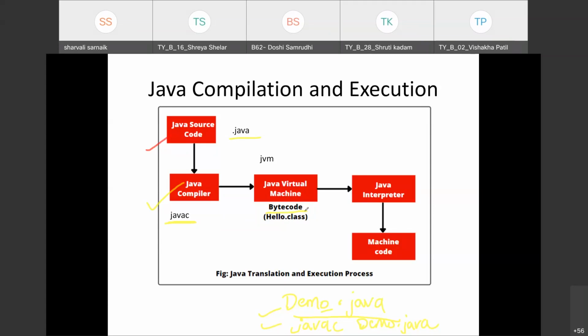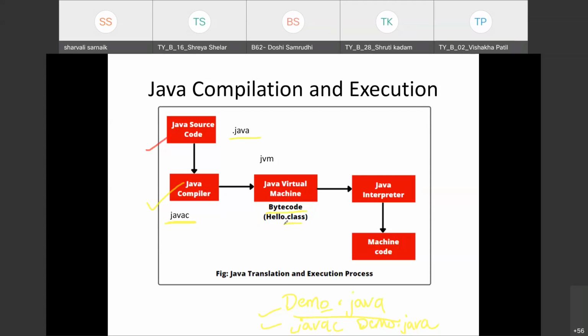When you compile your code, it will be saved as bytecode with the extension .class. For example, our code is demo.java. We compile it as javac demo.java.